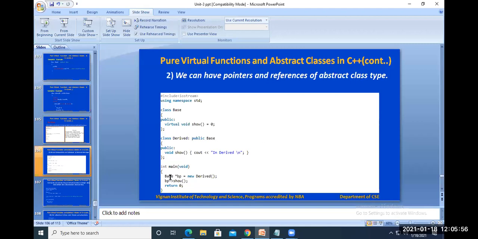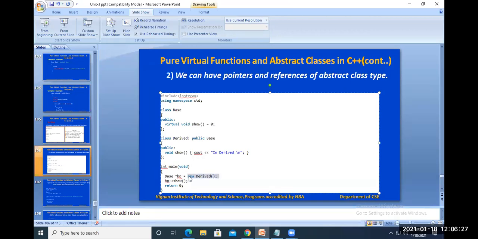So you can see in this example, is it visible to you? Class base, we have the virtual void show function. It is a pure virtual function. And we have the class derived from the base class, with a definition, an implementation of the show function. What I did here is create the base class pointer only and initialize it with the address of the derived class. New derived means what here? In shortcut I have written here.